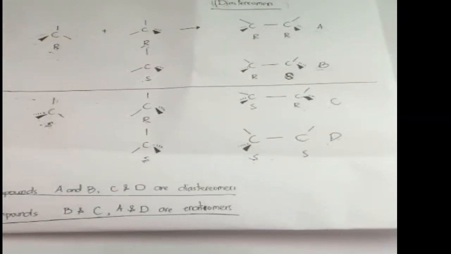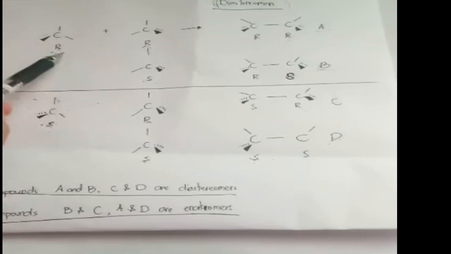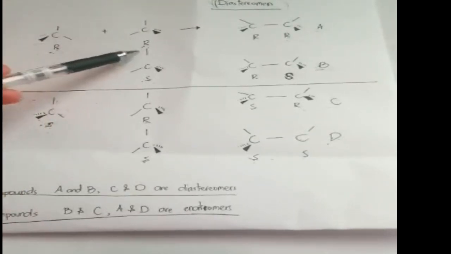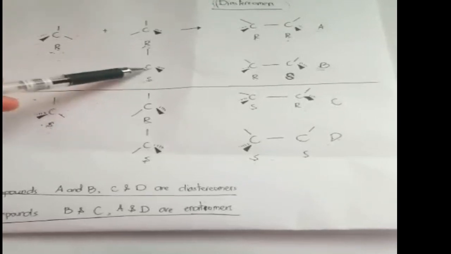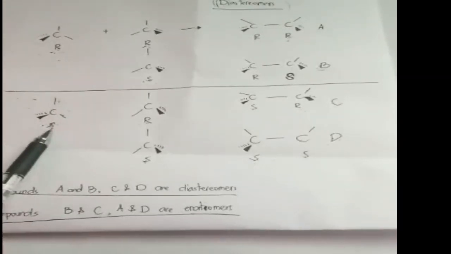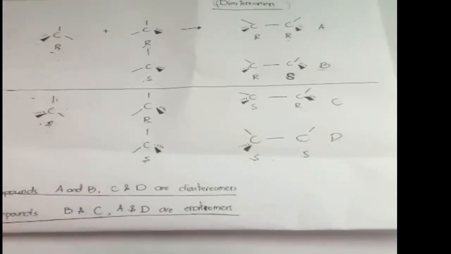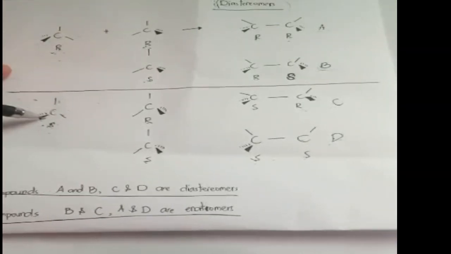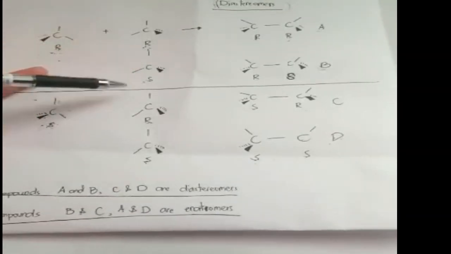Now look at what we did. We took R and combined it with R and S, and the same with S. In other words, we combined the two enantiomers to produce different